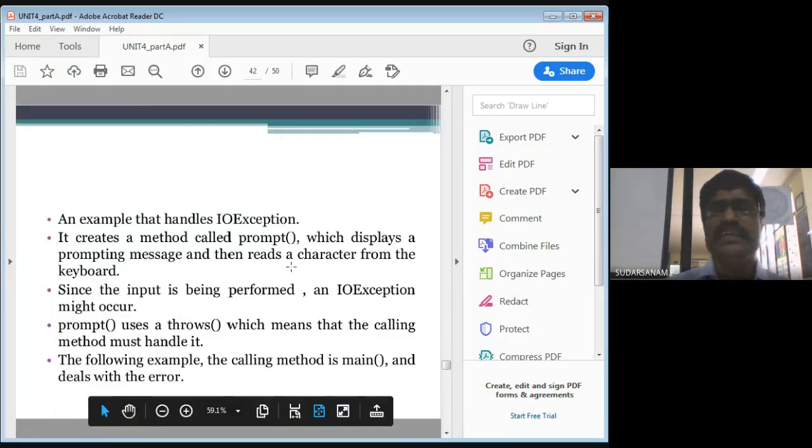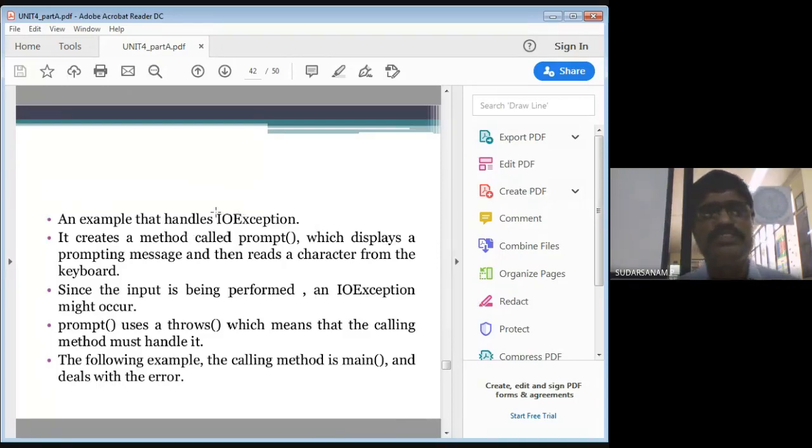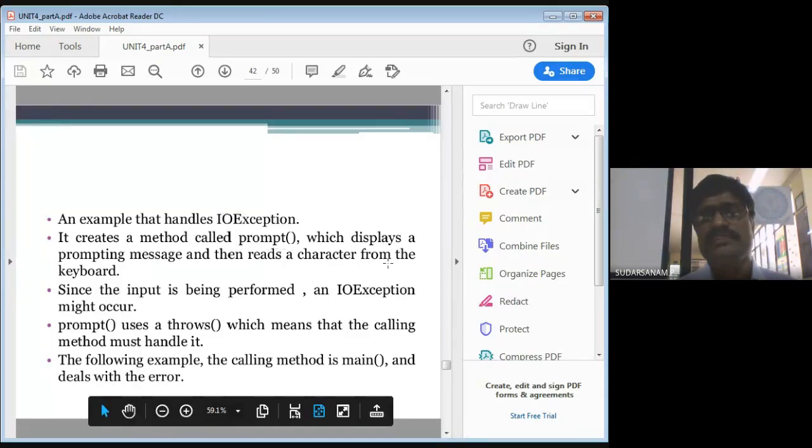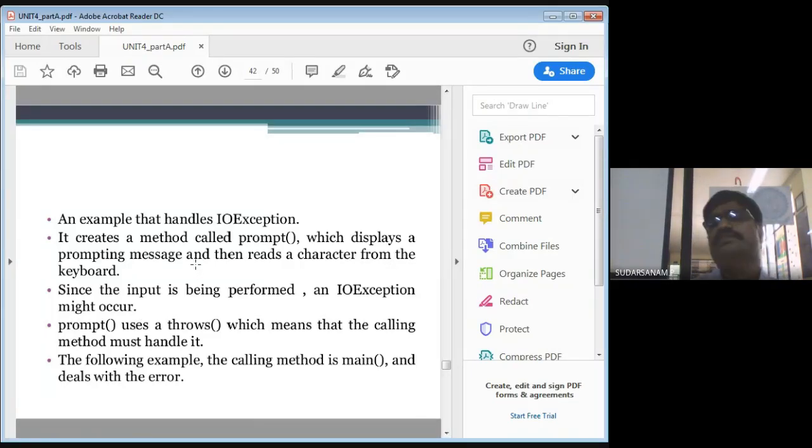Next, it creates a method called prompt, which displays a prompting message and then reads a character from the keyboard. When you are reading from the keyboard, we already discussed that. When you write this type of throws exception, we have to take the input values through the keyboard. Then only can we write throws exceptions. Since input is being performed, an IO exception might occur. So an IO exception may also occur in this case. Next, prompt is called one method.